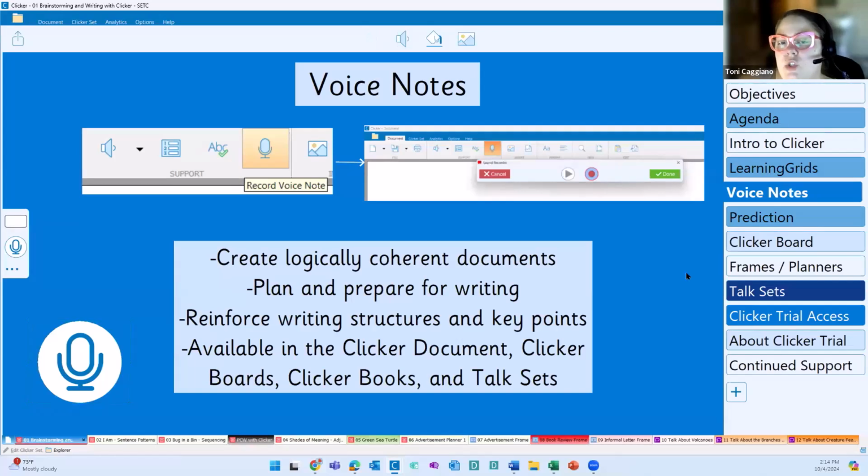So where we have students who are nervous to get writing, they don't know how to actually start with that writing, but they're happy to talk about what they want to write about. This is a great place to capture those thoughts prior to asking them to jot them down in a concrete way.